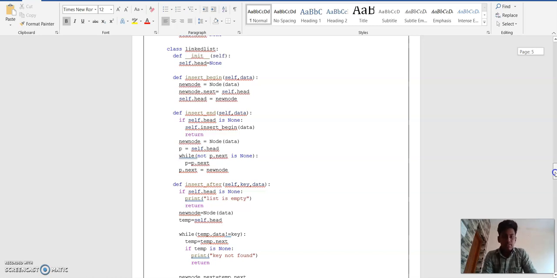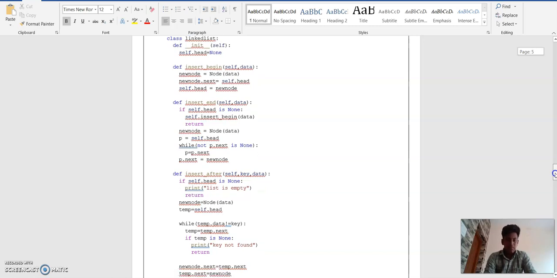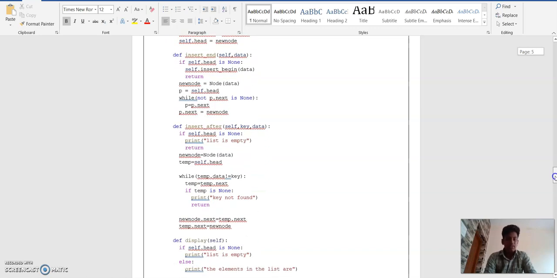Then the definition insert_end(self, data). If self.head is None, self.insert_begin(data) and return. new_node equal to Node(data) and p equal to self.head. While p.next is not None, p equal to p.next. Then p.next equal to new_node.